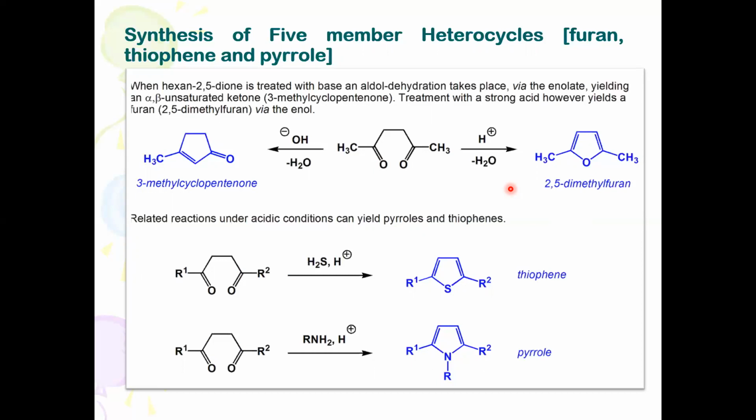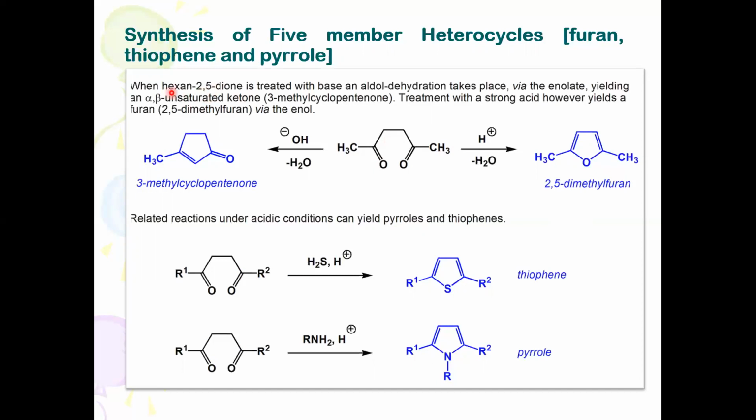So what about the synthesis of these 5-membered heterocycles? The 5-membered heterocycles like furan, thiophene, and pyrrole are prepared by a simple method called Paal-Knorr synthesis, using 1,4-diketones. But in fact, here in the steps it is given as 2,5-dione. Why is it called 2,5-dione? It is hexane-2,5-dione. If no methyl groups were present, it would be a 1,4-diketone.